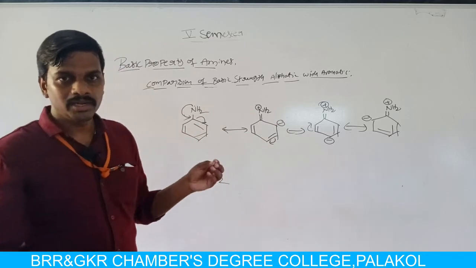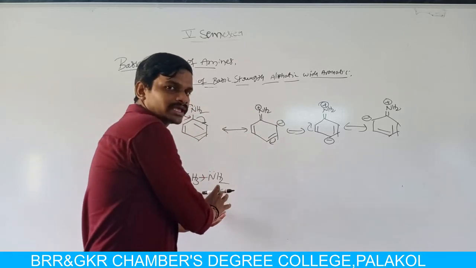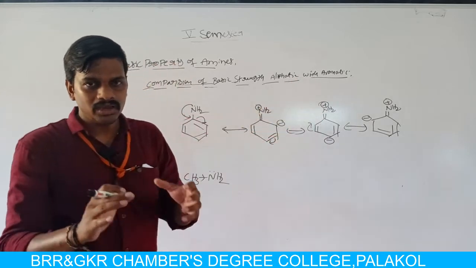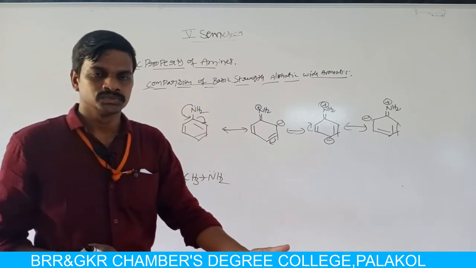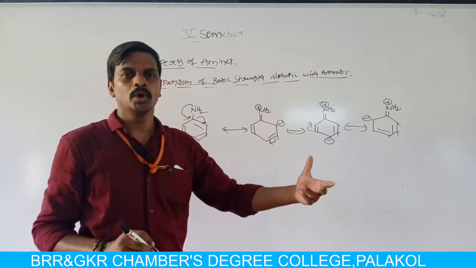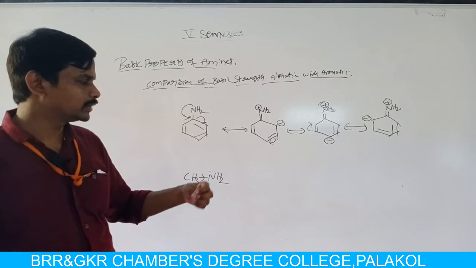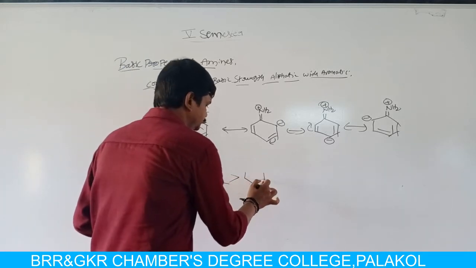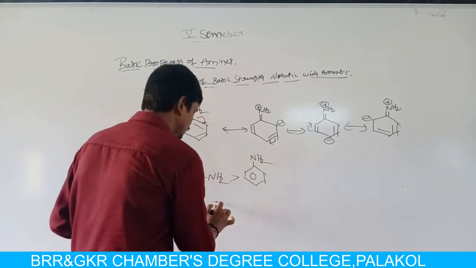So the availability of lone pair of electrons is high in aliphatic amines when compared to aromatic amines. So aliphatic amines have more basic strength, so aliphatic amines are more basic than aromatic amines.